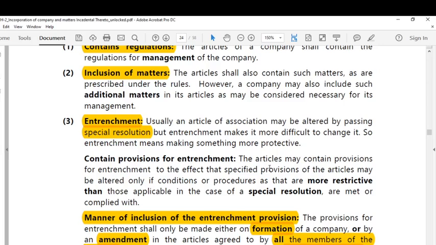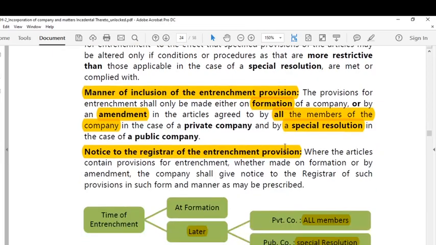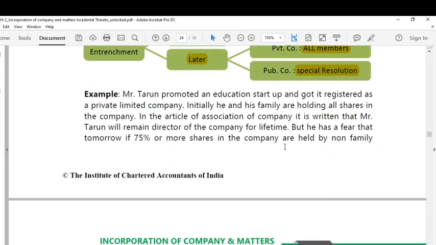If the examiner desires, sometimes he may ask you a question exclusively on the entrenchment provision. What is meant by an entrenchment provision, how it can be included, and what are the guiding law provisions with respect to a public company and a private company. These things also may likely be asked as a separate question if the examiner desires so. This is all about that.